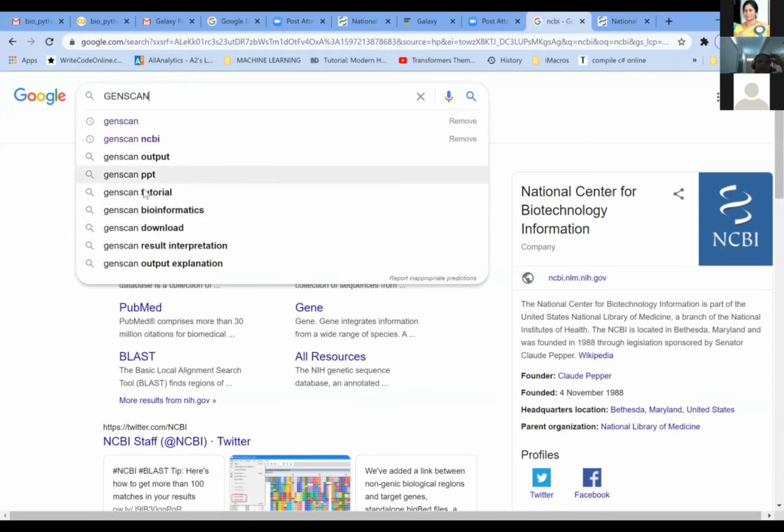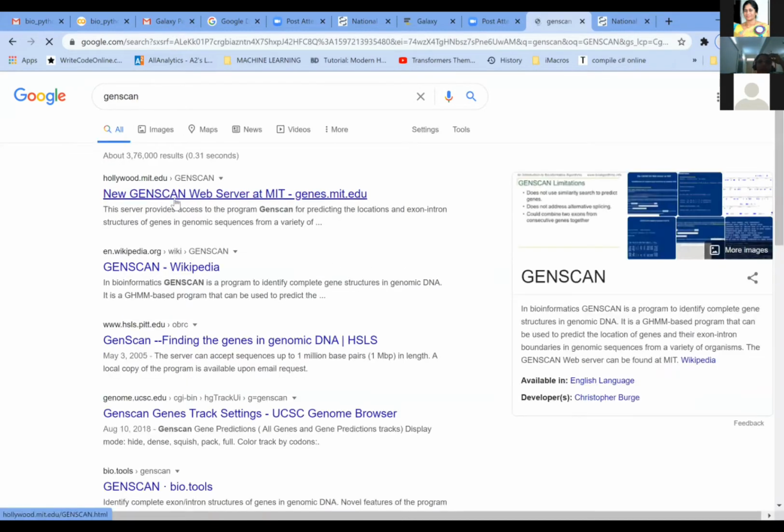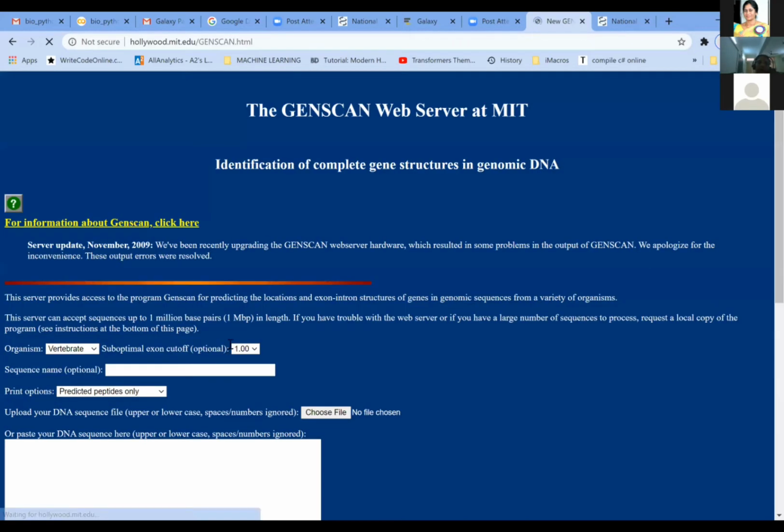Okay, so when you click on GenScan, you have this particular window coming up. Is this clear? New GenScan web server at MIT. Yes, continue. Okay, so now we can click on that, and you will see this particular window which is here.